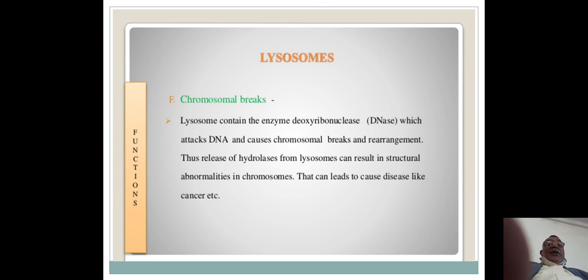Lysosomes also help in the breakdown of chromosomes. Lysosomes contain the enzyme deoxyribonuclease, called DNase, which attacks DNA and causes chromosomal breaks and rearrangement. Thus, release of hydrolases from the lysosomes can result in structural abnormalities in chromosomes that can lead to diseases like cancer, etc.